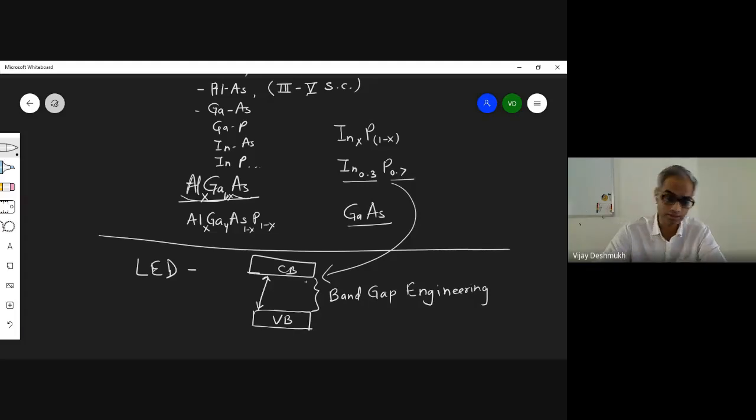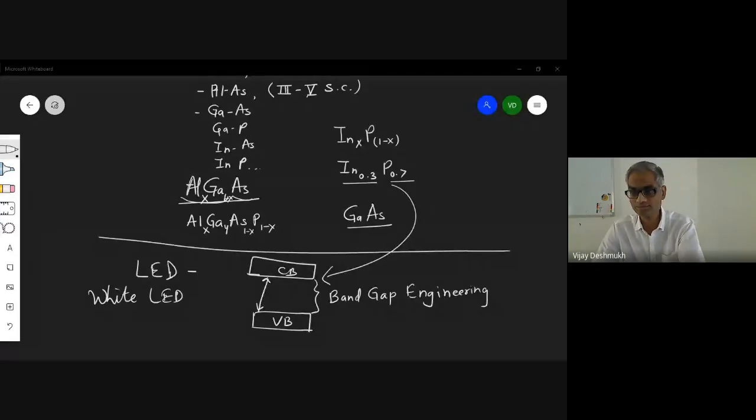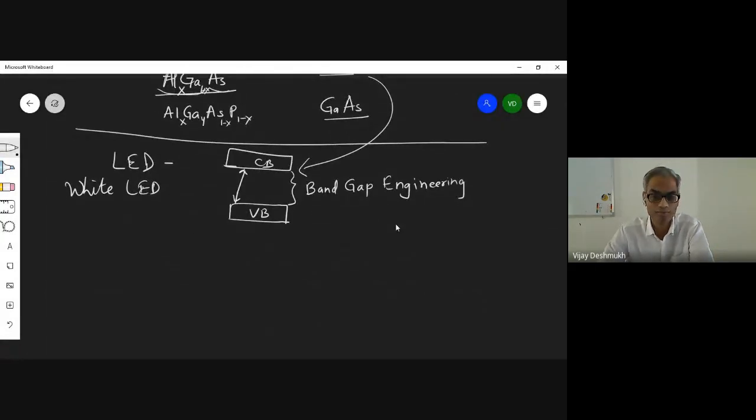Now you know this white LED. You know about red LED, blue LED, and so on. So we know the value of the wavelength of this red LED, for example, or blue LED, or yellow LED, green LED. What is the wavelength of white LED? What do you expect the wavelength of white LED to be? Again, this is not part of the syllabus. I just wanted to tell you that this is how you design and develop certain things.